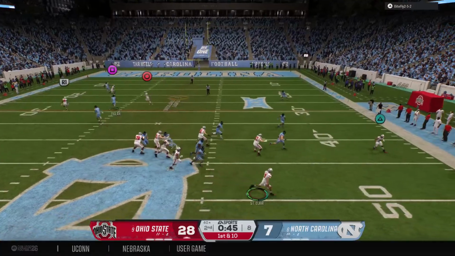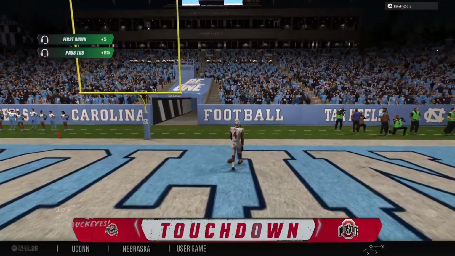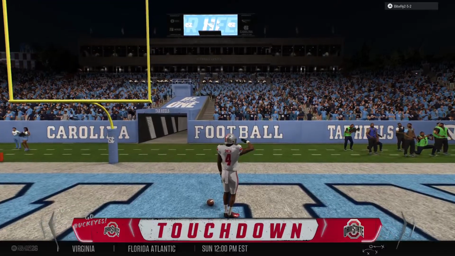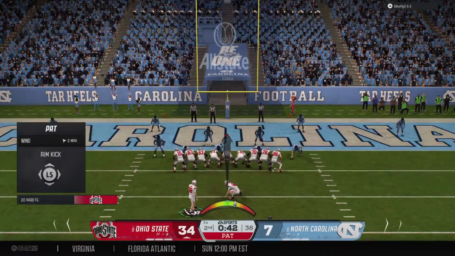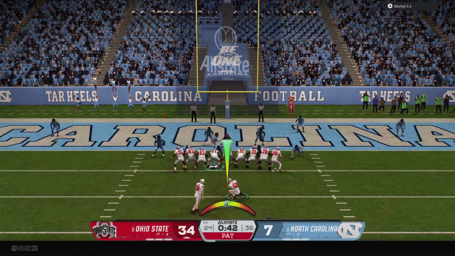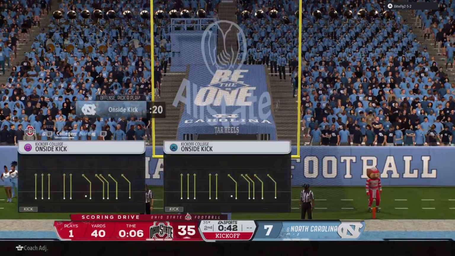He's running out of time here. It's a deep shot right down the middle. Touchdown, Ohio State. Still no answer for this offensive machine. Chris, with another touchdown, this first half could not have gone any better for this offense and this team, building up such a big lead.